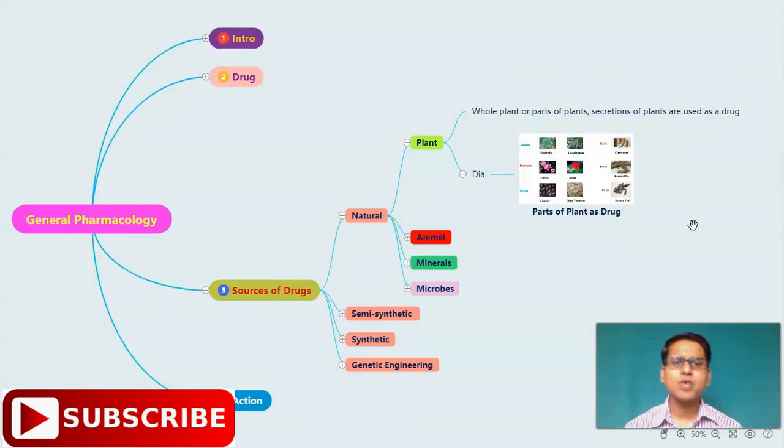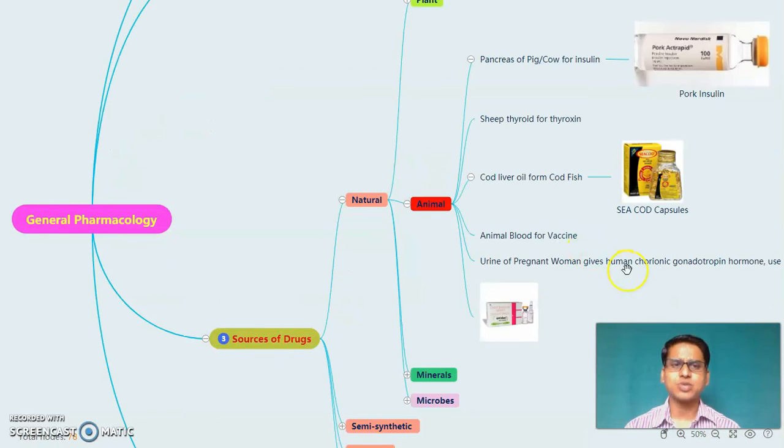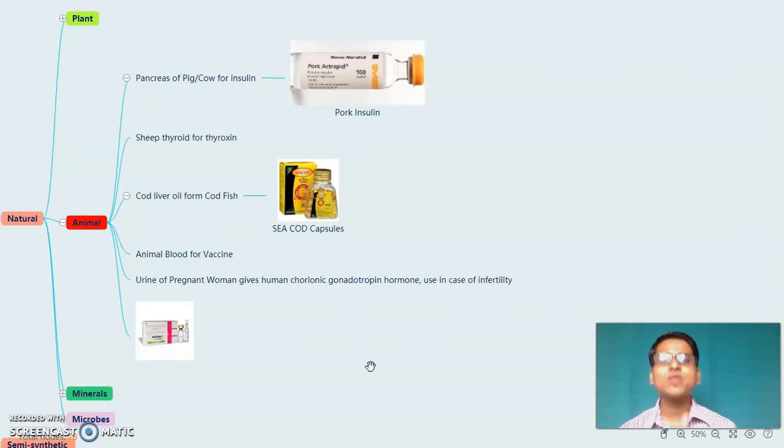So in this way, we have seen the different parts of the plant. These are the few examples. After this source, next source is animal sources. Now, in case of animal sources, the organs of animals are used for the separation of the drug. For example, pancreas of pig or cow. From this pancreas of pig or cow, the insulin is separated or gated.